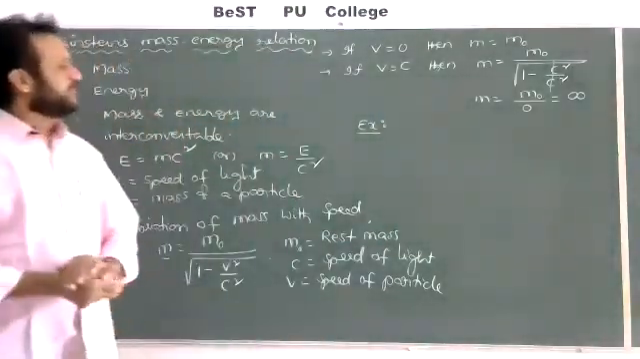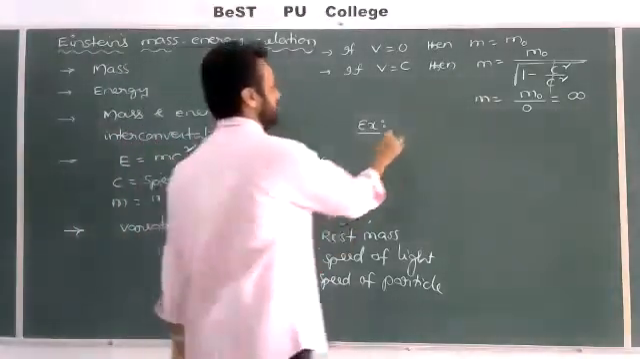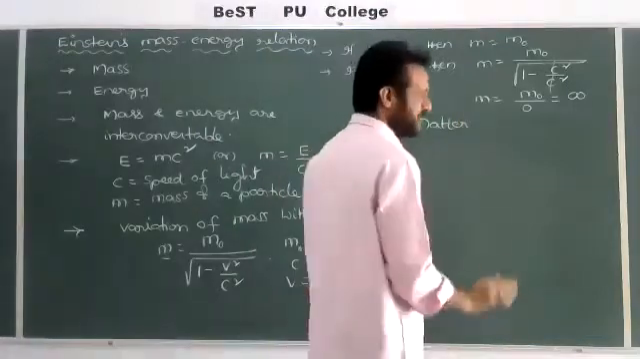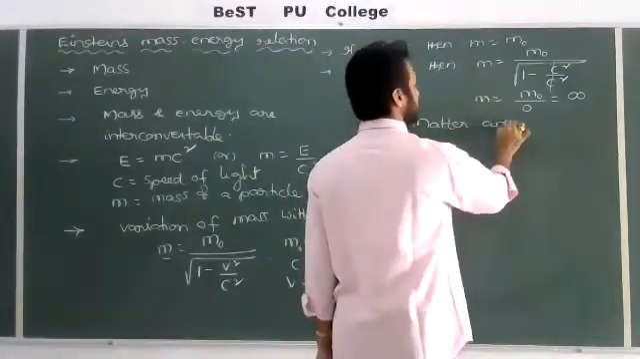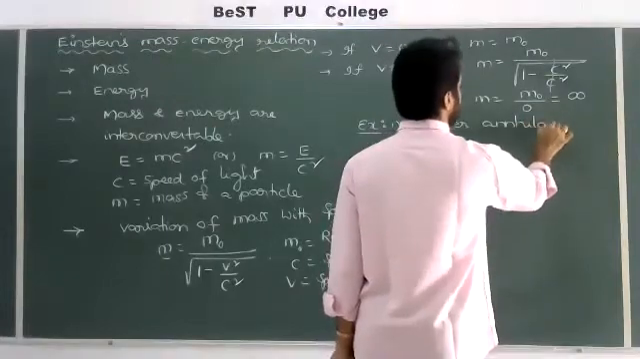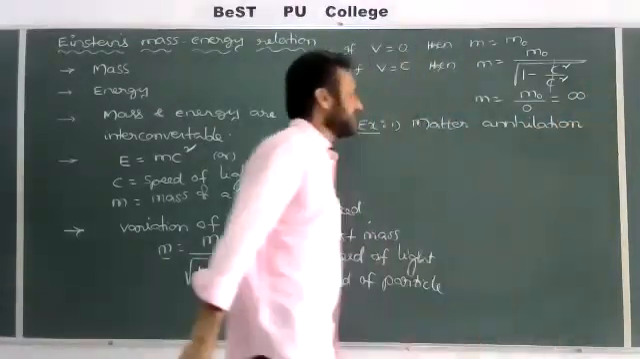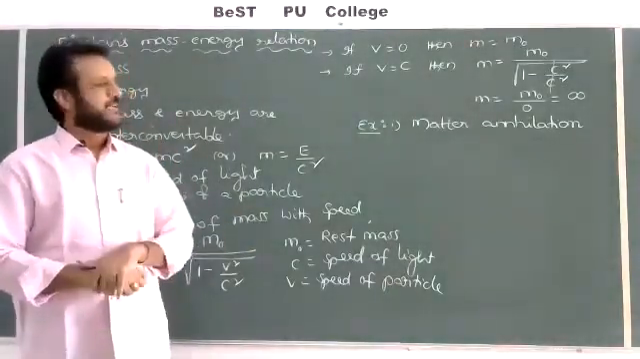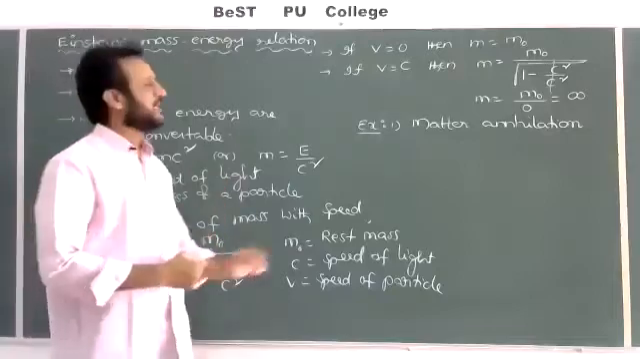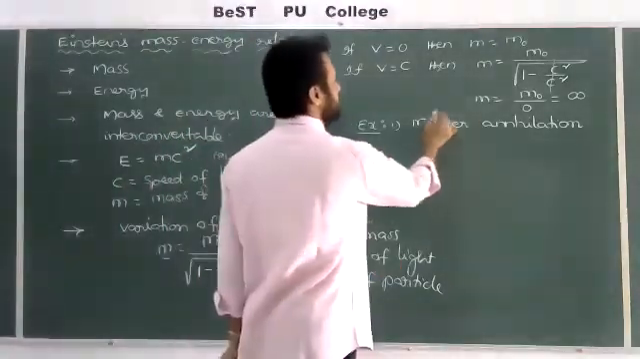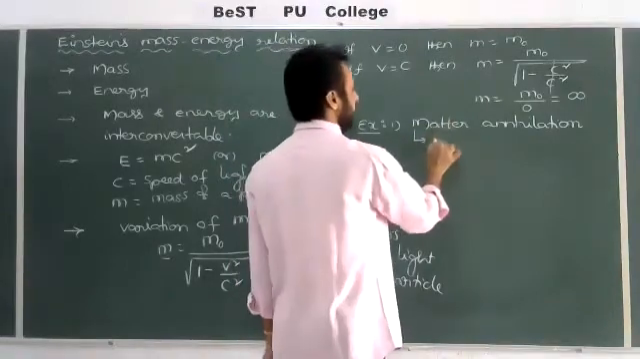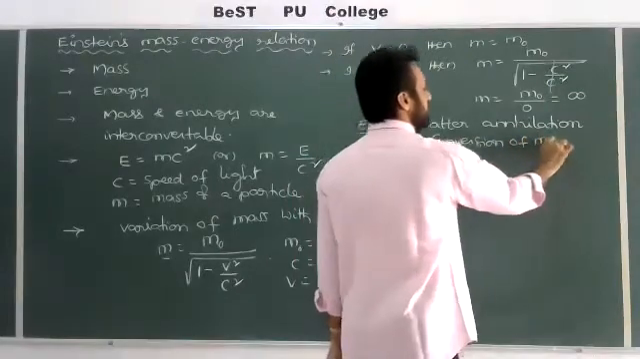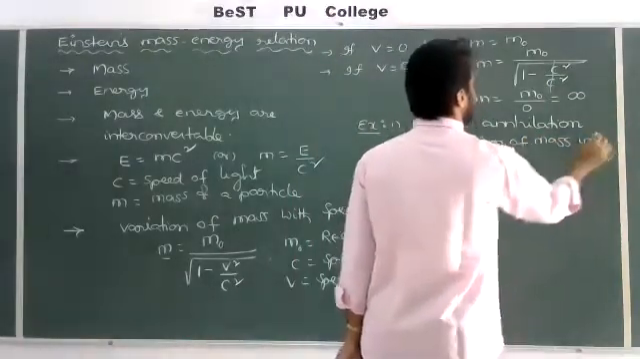One example you can write is matter annihilation. Annihilation means destruction completely. Matter annihilation is one of the best examples here. Matter annihilation means matter destruction. So I am taking some mass and I want to convert it into complete energy. It is an example for conversion of mass into energy.